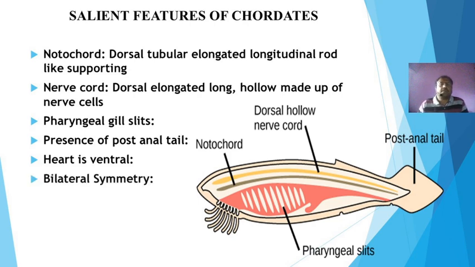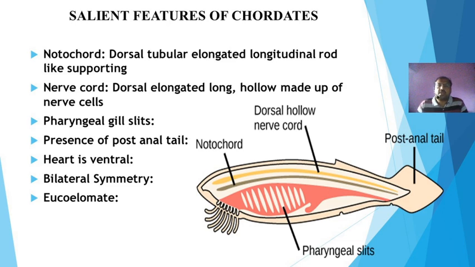Then the symmetry of a chordate is bilateral. From the central axis, the chordate divides into two equal halves. But in non-chordates, the symmetry may be asymmetrical or radially symmetrical, or even bilaterally symmetrical.